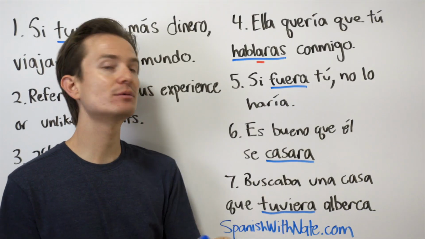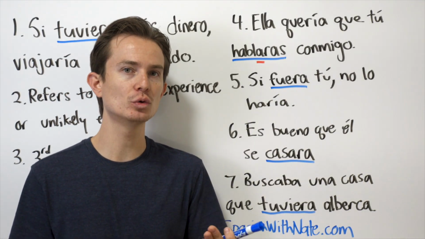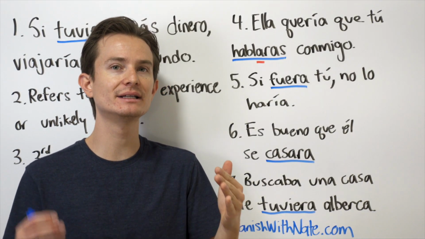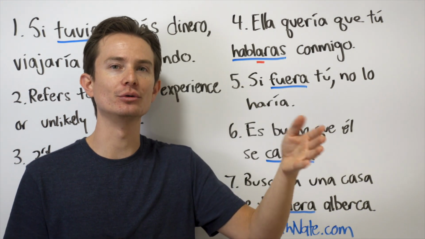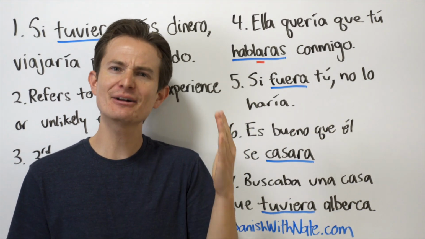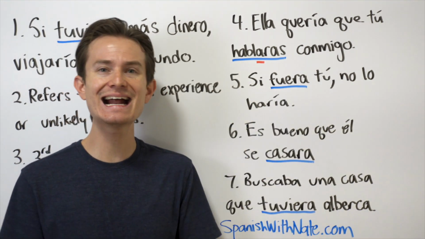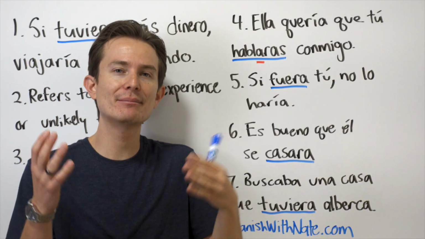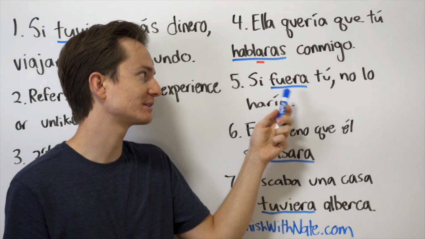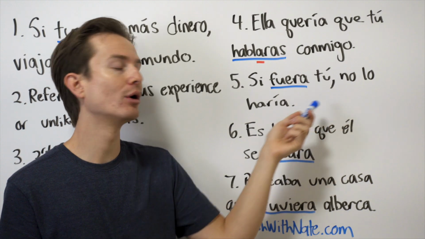Okay? So in this case, we won't say si yo era tú, because then it would sound like I'm saying literally, if I were you. It's tricky. I don't know how to describe this to you, but if I was saying era, that would be something of fact. But I'm not you. Therefore, we'll use a subjunctive. Si fuera tú, no lo haría.